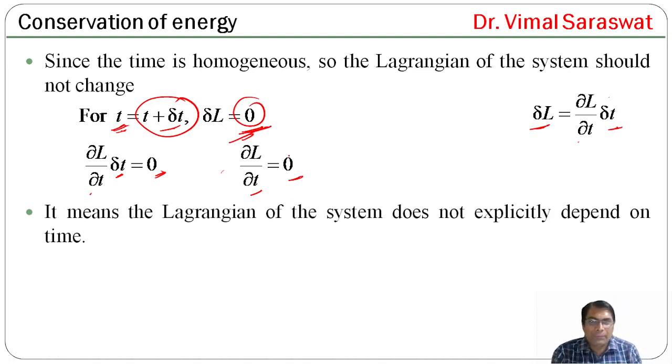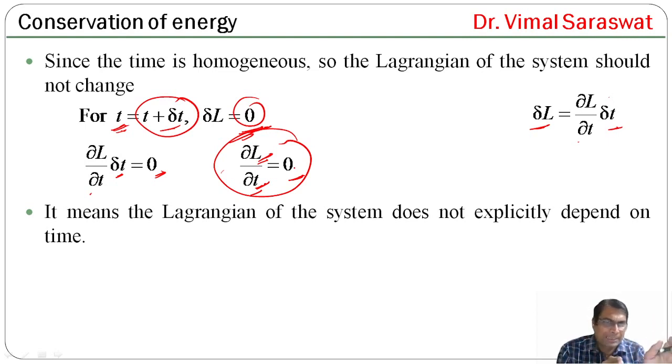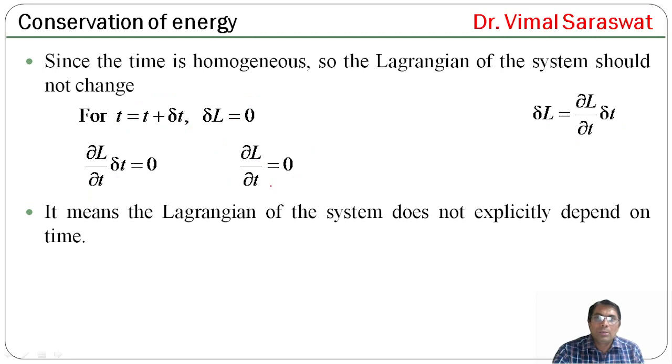Now it is clear from here that L does not change with respect to time, because the differential of L with respect to t is 0. It means the Lagrangian of the system does not explicitly depend on time, or the Lagrangian is independent of time. So del L by del t equals 0. It means the Lagrangian of the system does not explicitly depend on time.